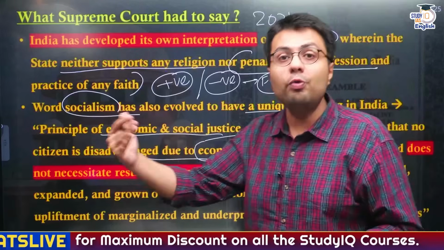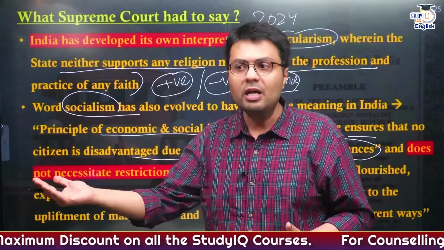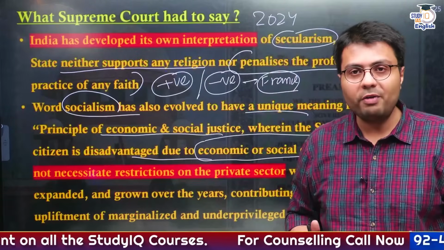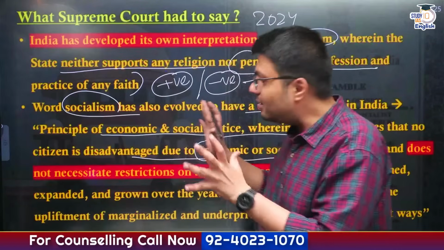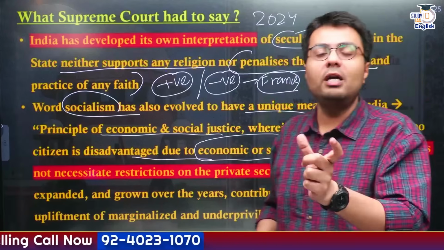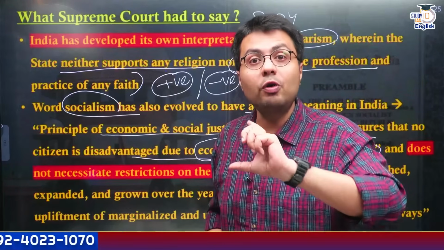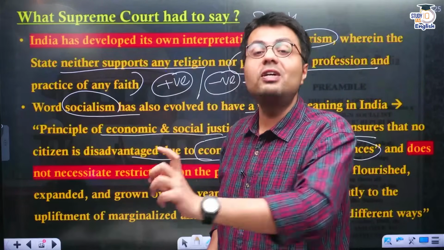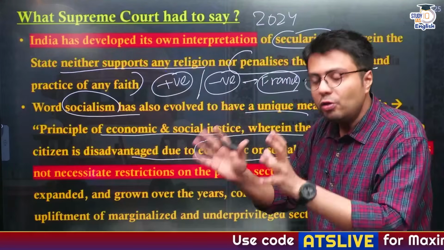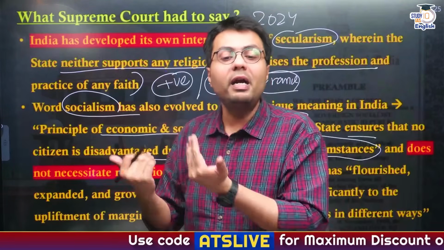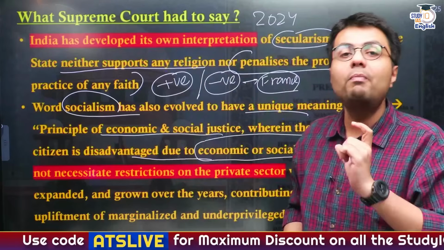Many people from rural background, from disadvantaged sections, have gotten their employment in these private companies and have improved their social and economic standing. And this has been done due to mixed economy, which favors existence of both public sector and private sector coexistently, right? So this is how both of these concepts have come to be interpreted in Indian context and hence permissible